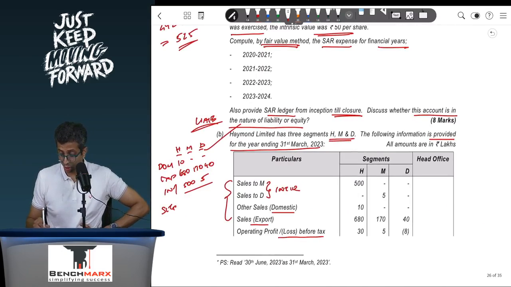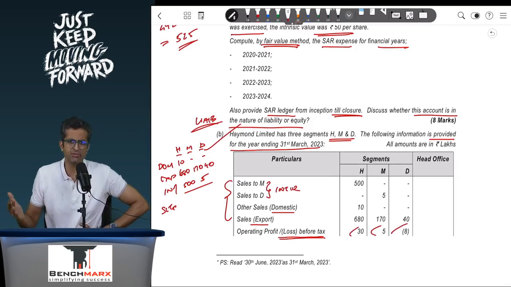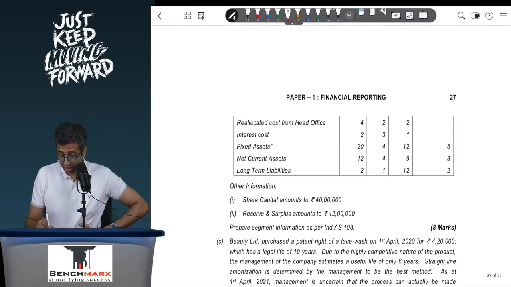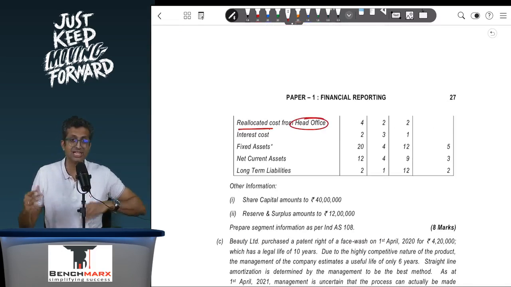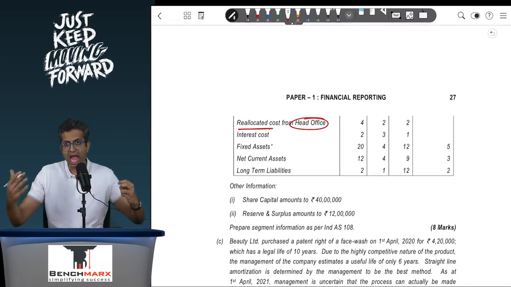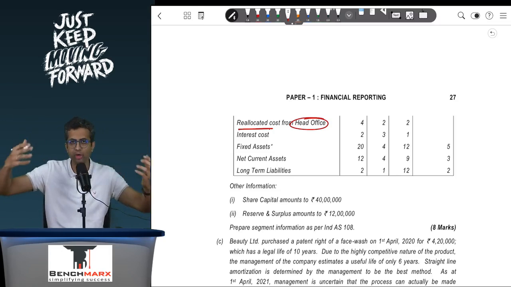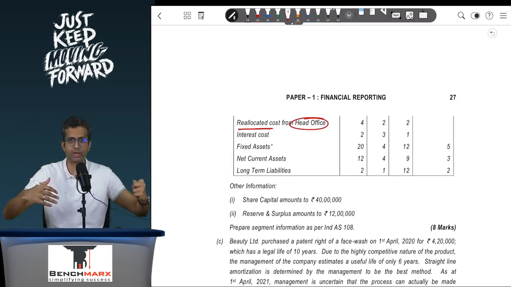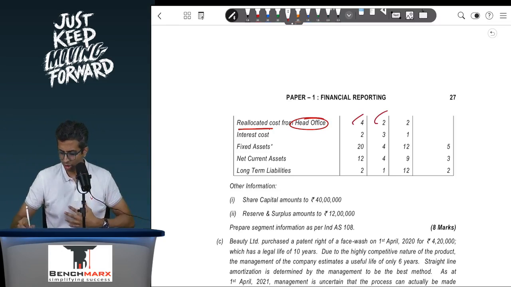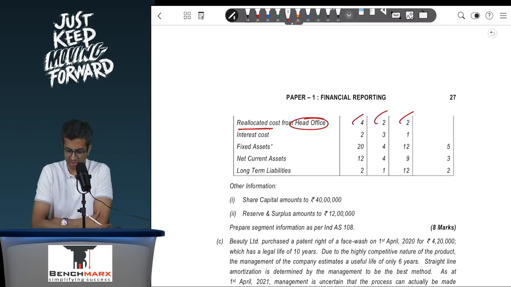Operating profit or loss before tax. Now this is like segment result. So you'll prepare a separate section on result. You'll have 35 and -8. Even if it is negative, so be it. Relocated cost from head office. At the end of the day, it is a cost, and this is a cost allocated from the head office. So it would be adjusted separately, and hence 4, 2 and 2 would be subtracted from the segment result.